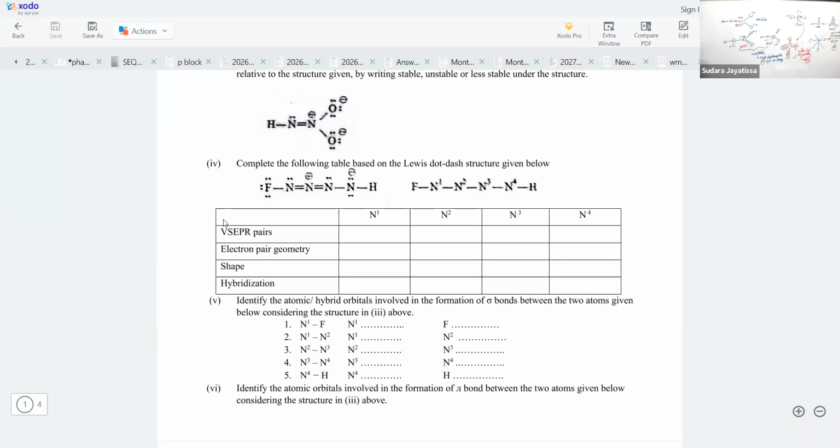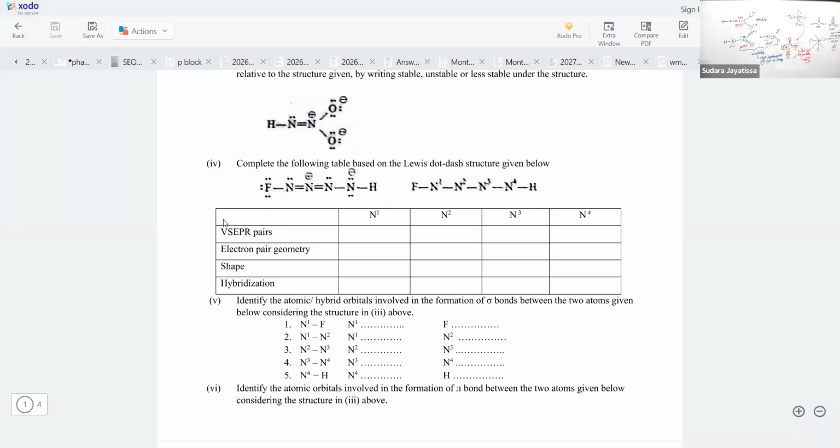Now what about the table? Now let's quickly mark it. N1: 3 electron pairs, electron pair geometry trigonal planar, shape angular, and hybridization is sp2. Okay, mark it. N2: 2, linear, sp. For N3: 3, trigonal planar, bent or angular, sp2. Then the last one, N4: 4, tetrahedral, again angular or bent, sp3.